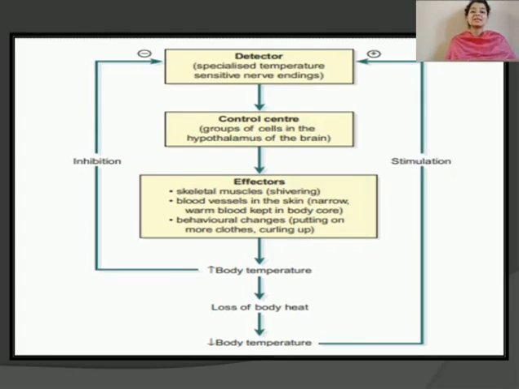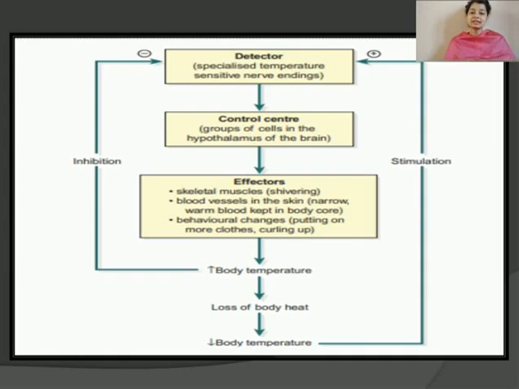So this is the example of a negative feedback system. In my last slide on negative feedback, we had a non-physiological example. This is an example of physiological feedback, wherein the body temperature increases. The detector detects the information that the body temperature has increased and sends signals to the control center, which is the hypothalamus.